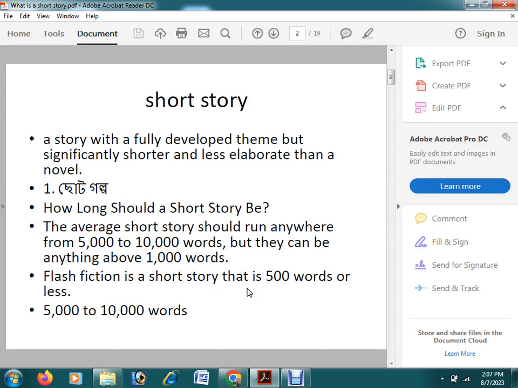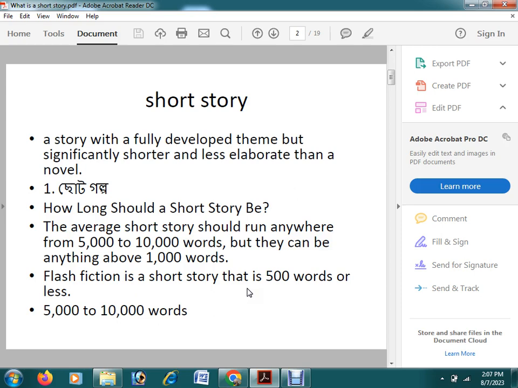And what is the word count of a short story? The general practice is 5,000 to 10,000 words. A novella will be more than 10,000.